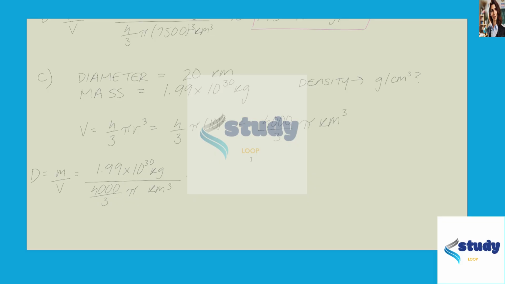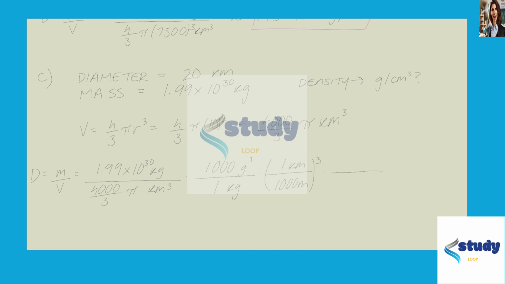And we'll start by converting kilograms into grams, like from part A. So 1 kilogram is equal to 1,000 grams. So we'll multiply by 1,000 grams over 1 kilogram, canceling out kilograms. And now to convert kilometers into centimeters, we'll start by converting kilometers into meters. So 1 kilometer is equal to 1,000 meters. So we'll multiply by 1 kilometer over 1,000 meters. And since we're trying to cancel out kilometers cubed, we need to cube this whole fraction.